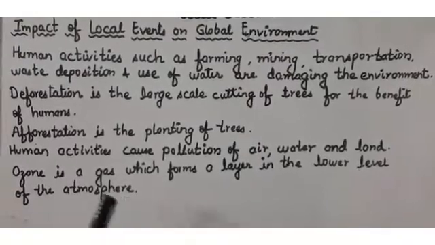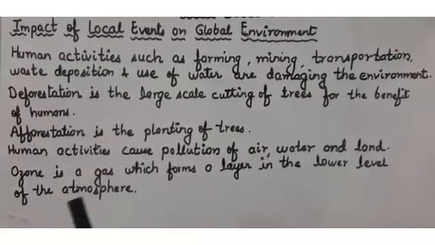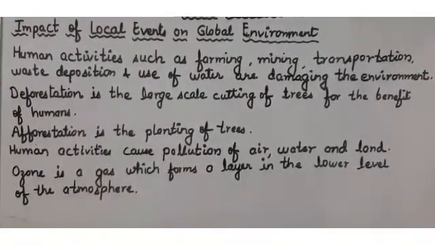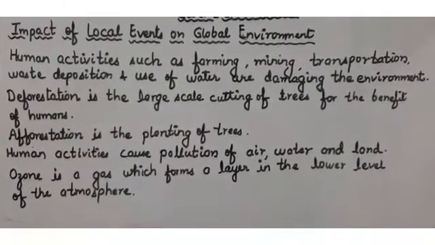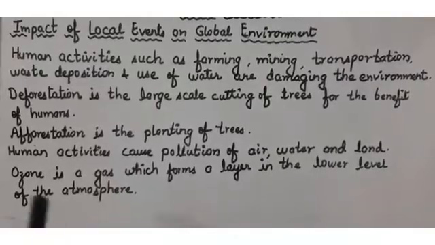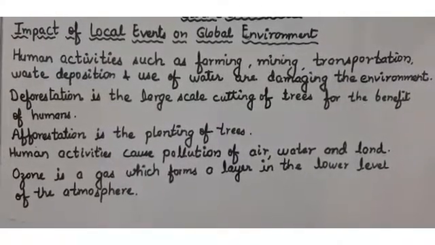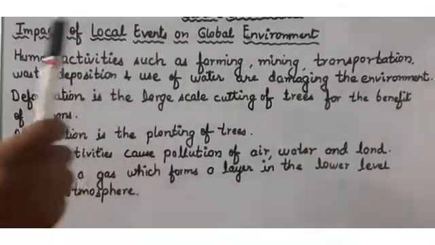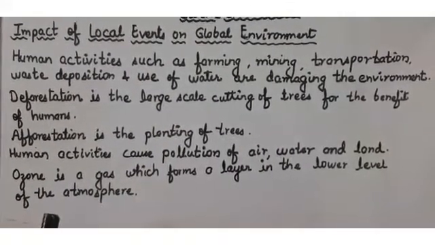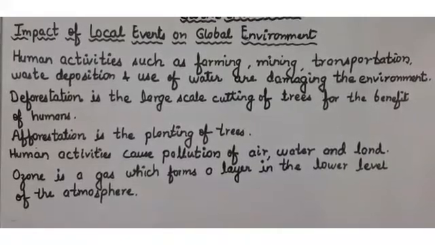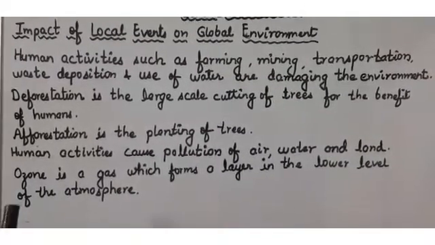And what will happen? The harmful ultraviolet rays will come into the earth, and it will affect the humans on the earth. And human activities have caused changes in the climate of the world also. About this we will be studying in the next section, in the next part.